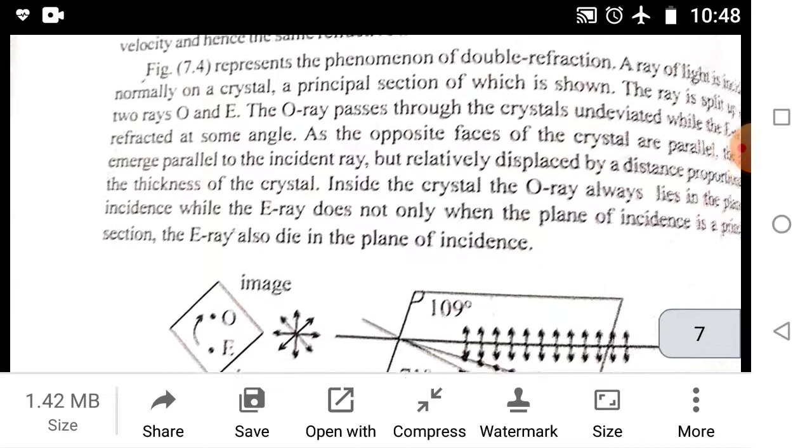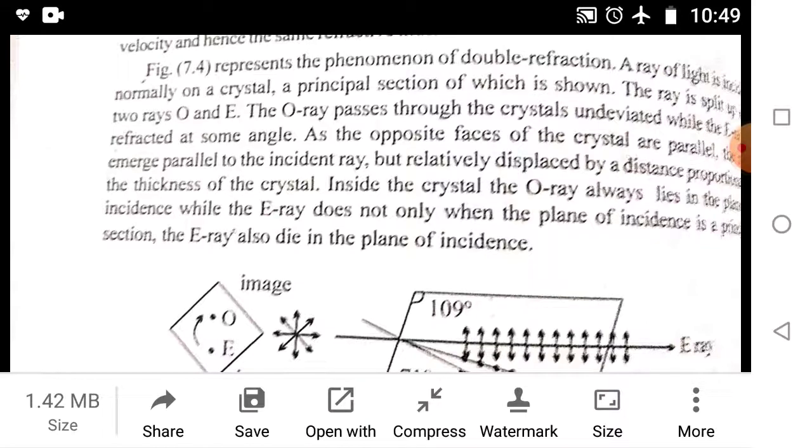The next figure represents the phenomenon of double refraction. A ray of light is incident normally on a crystal, a principal section of which is shown. The ray is split up into 2 rays, O and E. The O ray passes through the crystal undeviated, while the E ray is refracted at some angle. As the opposite faces of the crystal are parallel, the light emerges parallel to the incident ray but relatively displaced by a distance proportional to the thickness of the crystal.